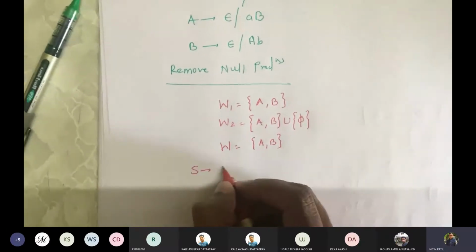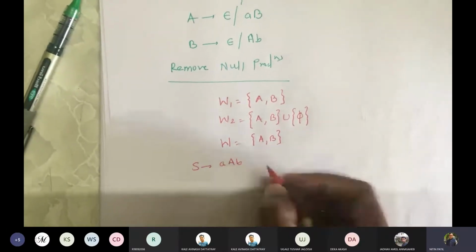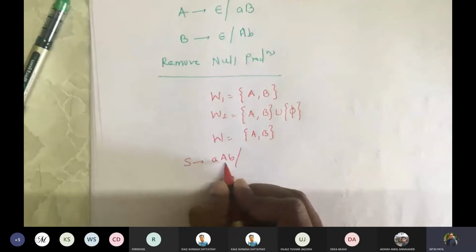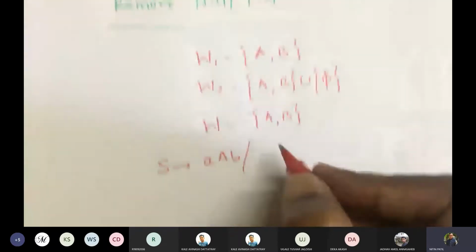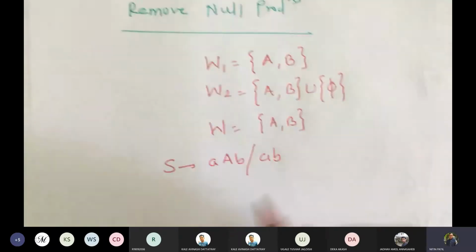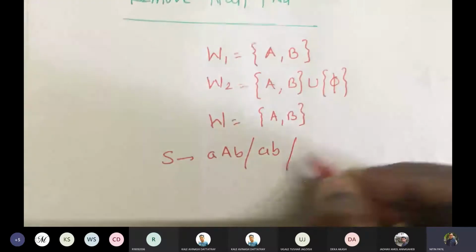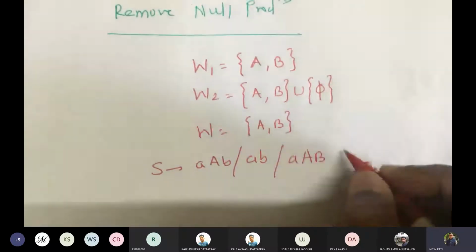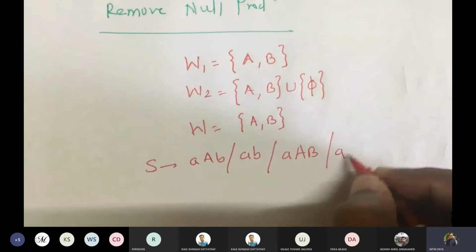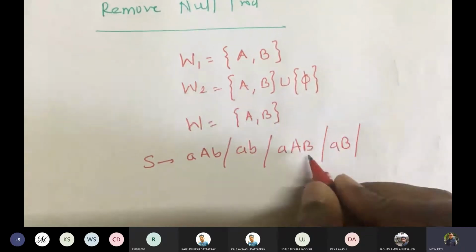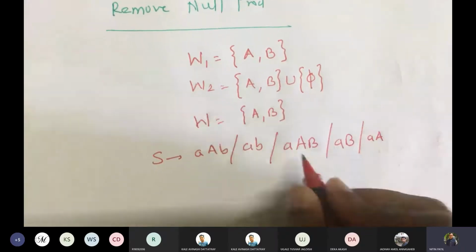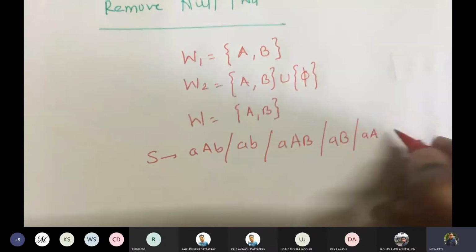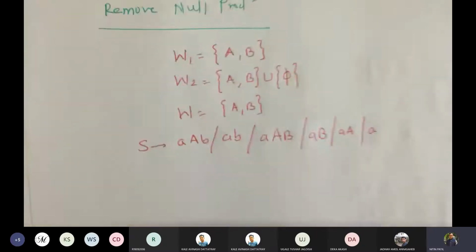We have S gives AB. If I replace A by epsilon, then I get B. Then the remaining production is AB: if I put A to be epsilon, I get B; if I put B to be epsilon, I get A; and if I put both of them to be epsilon, then I get epsilon.